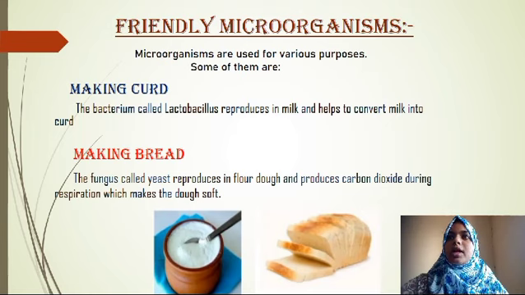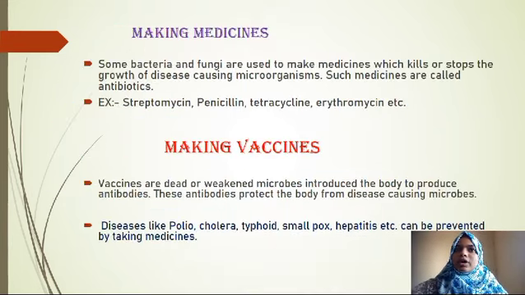Next, friendly microorganisms. Microorganisms are used for various purposes. Some of them are making curd. The bacterium called lactobacillus reproduces in milk and helps to convert milk into curd. Next is making bread. The fungus called yeast reproduces in flour dough and produces carbon dioxide during respiration, which makes the dough soft.